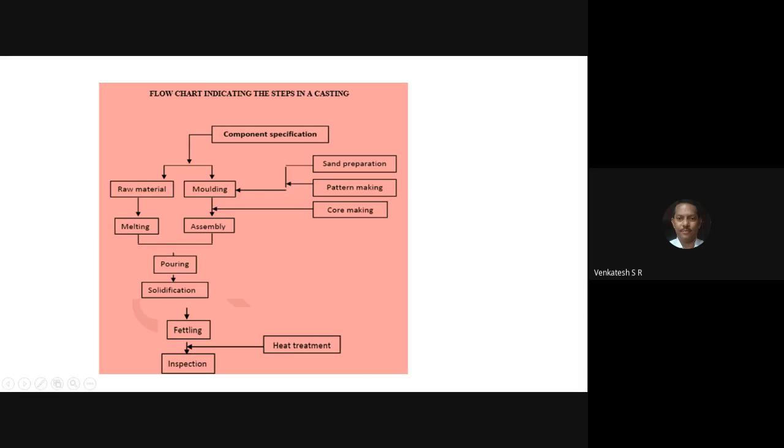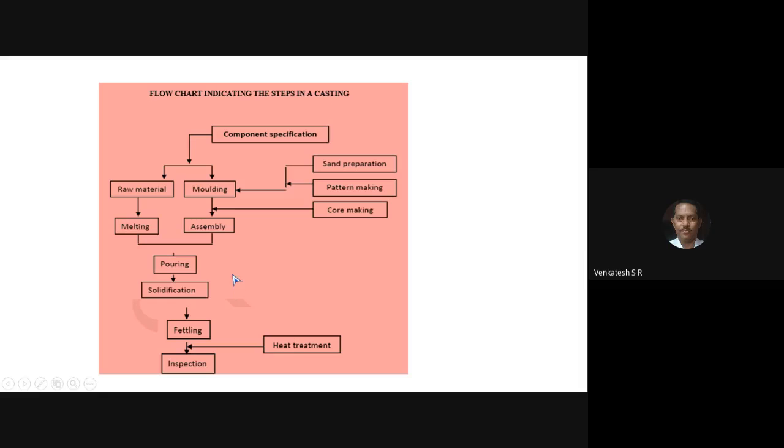After completion of solidification, remove the casting from the mold box and take it to the fettling section. Fettling section means where the unwanted metal present on the casting, that is gates, ingates, risers, sprue, pouring basin, are all removed by using chipping operation or grinding operation, and sometimes you can use sand blasting or shot blasting, hitting the casting using sand or balls, which is called blasting.